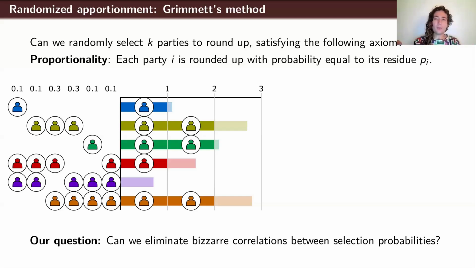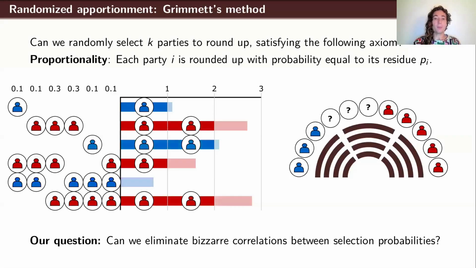Okay, so why do these correlations matter? Well, here's one specific scenario where they might matter. Suppose in this example that parties 1, 3, and 5 are left-leaning parties. I'll color them in blue. And parties 2, 4, and 6 are right-leaning parties.